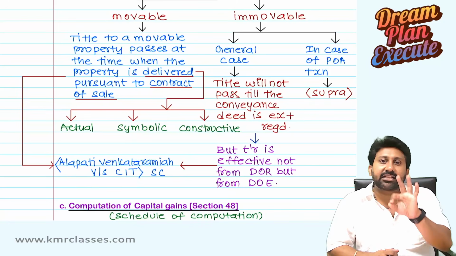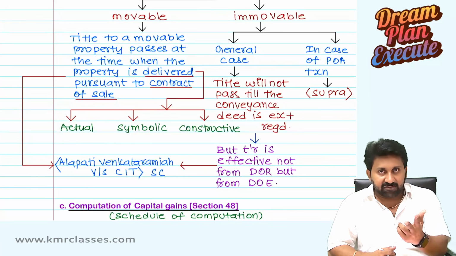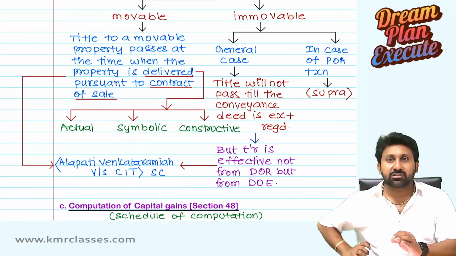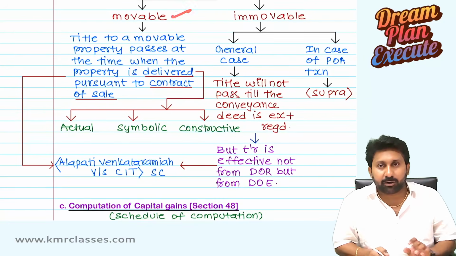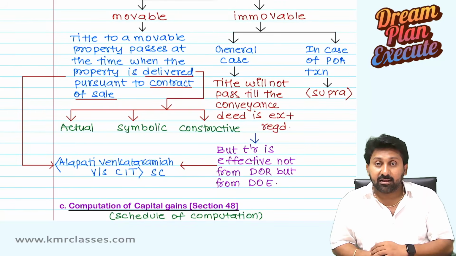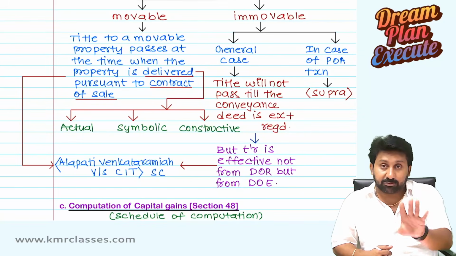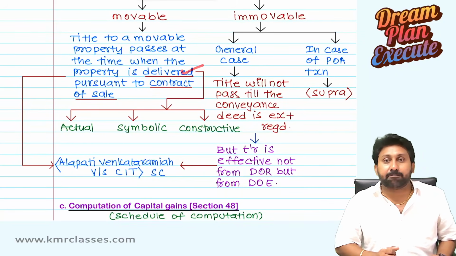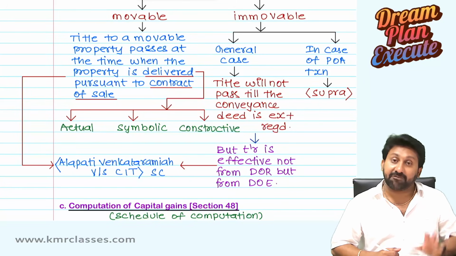As per the Sale of Goods Act, there are 3 types of delivery. Active delivery, also called actual delivery. Second one, symbolic delivery, and constructive delivery. Goods are given. For example, gold is there. Gold biscuit. Gold biscuit is a movable property. Gold biscuit is delivered by the seller to the buyer. The date on which delivery is done, that day will be treated as the date of transfer. Okay. Payment of consideration is not important. Delivery is important. You can pay consideration later. Delivery date will be treated as the effective date of transfer.